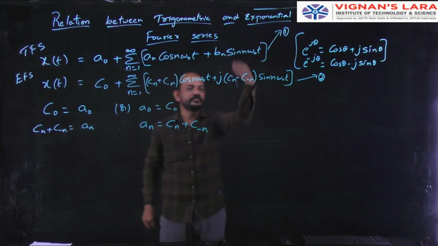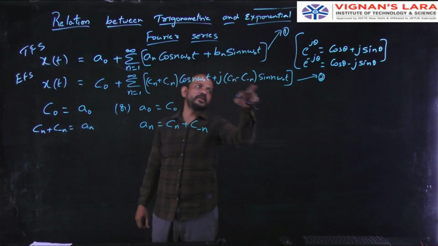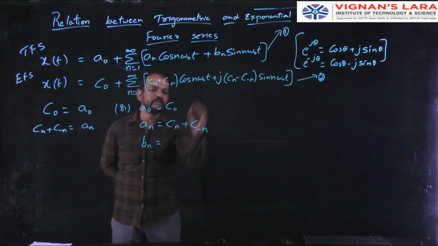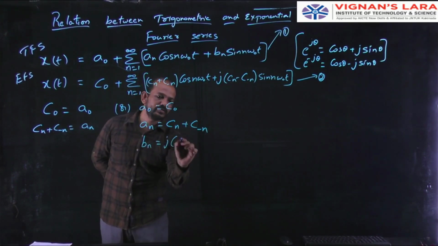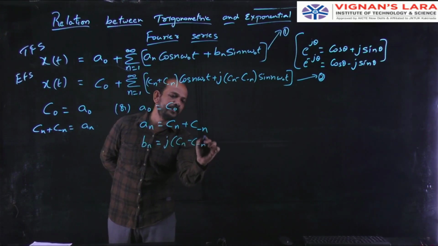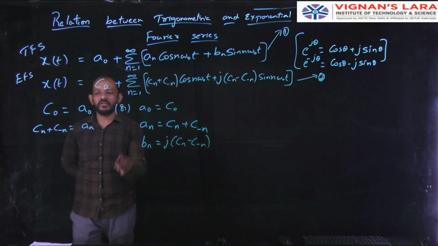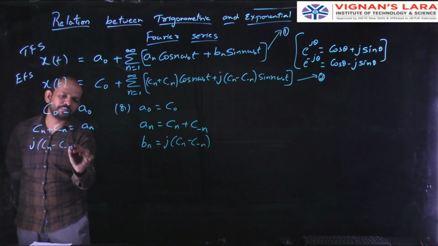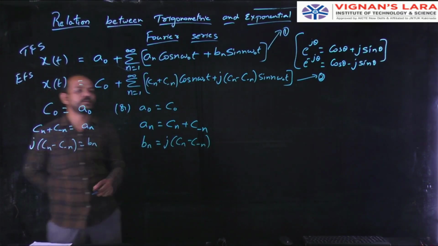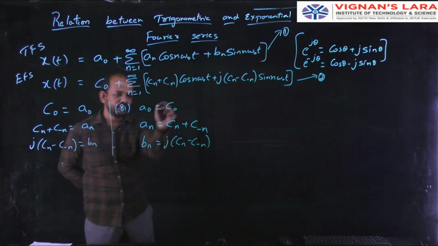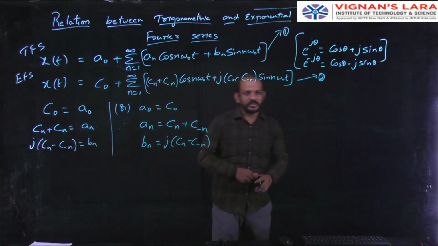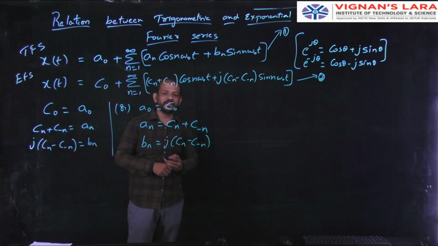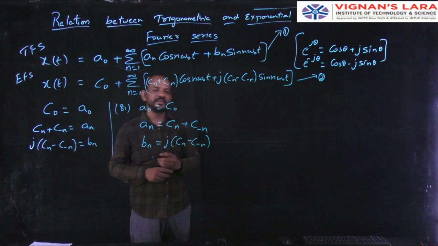And compare these two, sin n omega naught t, sin n omega naught t. So how can I write? bn equal to j into cn minus c minus n. Okay, so follow any one thing: a naught equal to c naught, an equal to cn plus c minus n, bn equal to j into cn minus c minus n.